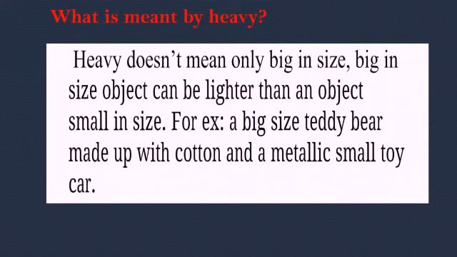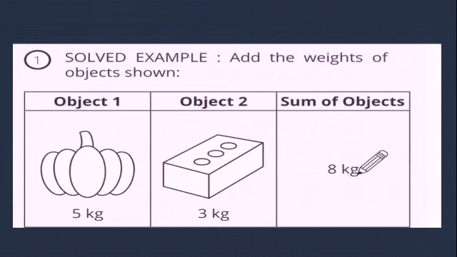So what does it mean? First of all, we have to observe the object and check whether it is lighter or heavier. In this chapter we have learned how to measure the weights of things. We have already done many classes on addition, subtraction, multiplication, division with different operations. When we add 5 kg plus 3 kg, what will we get? The sum is 5 plus 3 equals 8 kg. The weight of the 2 objects together is 8 kg.